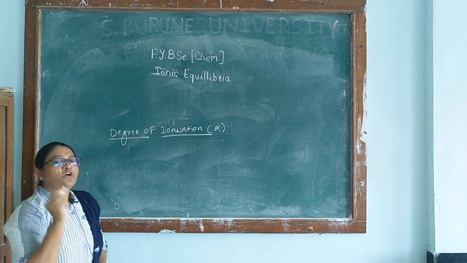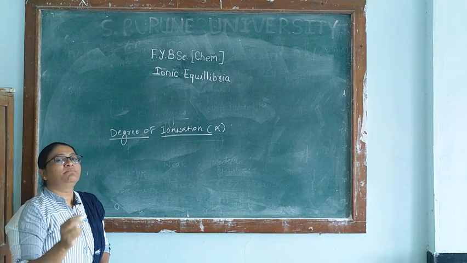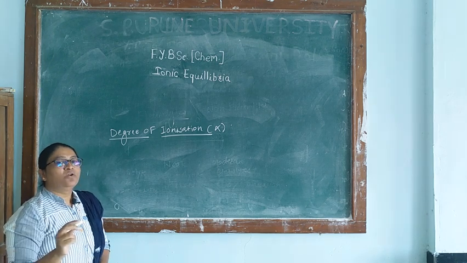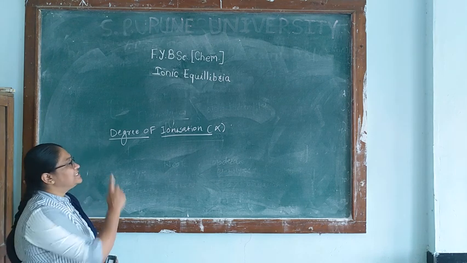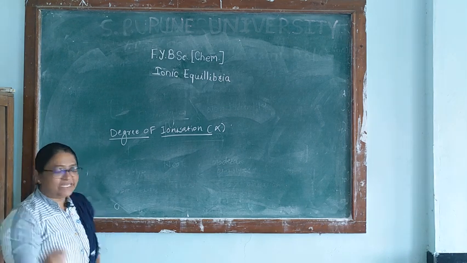The degree of ionization is the fraction of the total number of molecules that form ions.